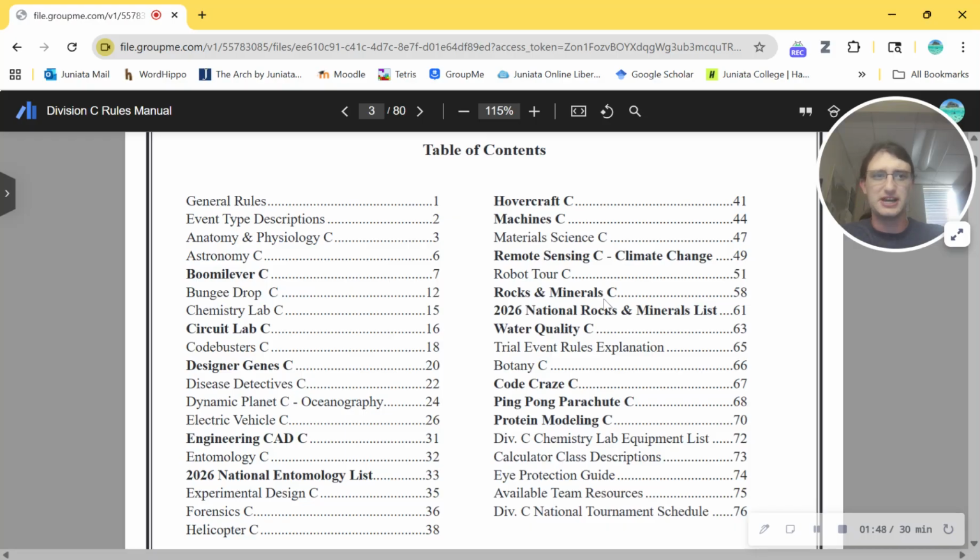Yeah, like rocks and minerals. I know nothing about rocks and minerals. It's a binder event. That's all I can say. Robot tour. I know nothing about it. So yeah, I'm going to be looking at events that I am most familiar with.